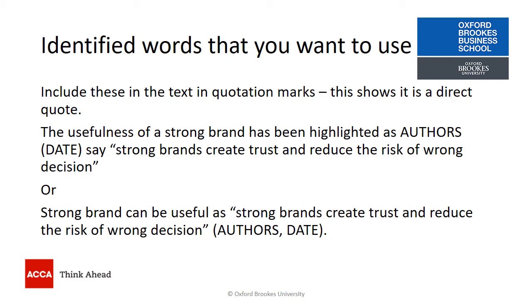You can phrase things slightly differently as you're writing. For example, I might say that strong brand can be useful as, open quotation marks, the exact words, strong brands create trust and reduce the risk of the wrong decision, close quotation marks. And here I'm putting the authors and the date in brackets after that direct quote. So as you can see, we're using quotation marks when we have directly copied the words from an article.